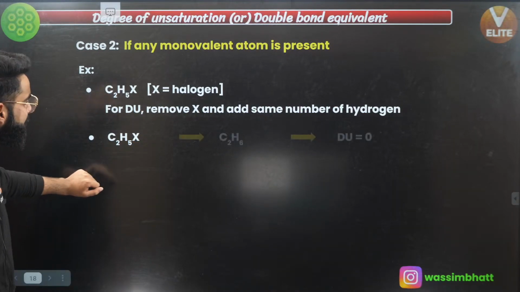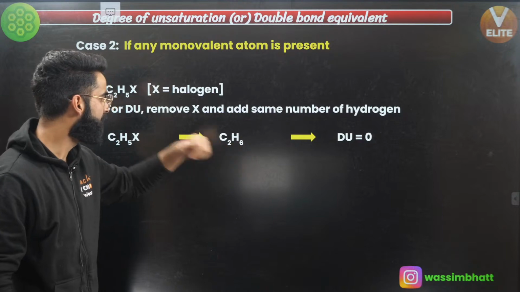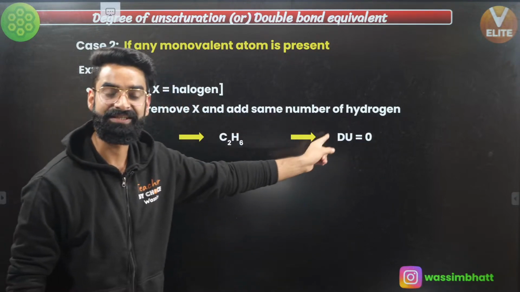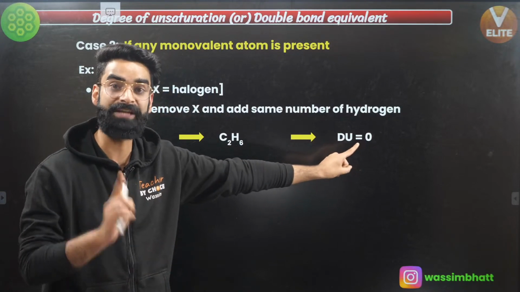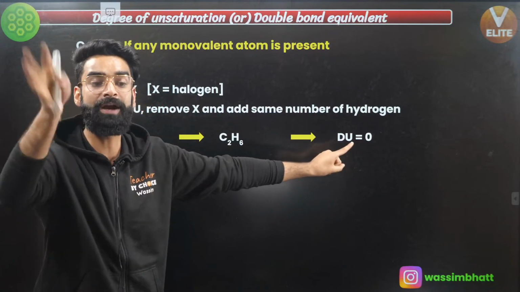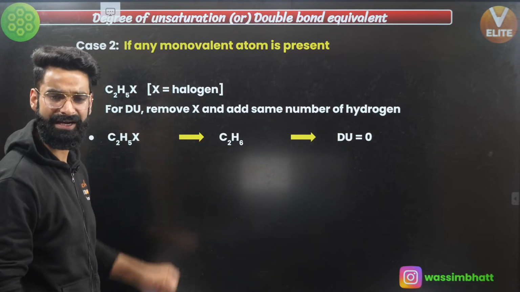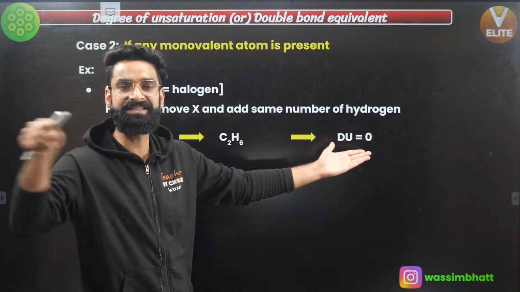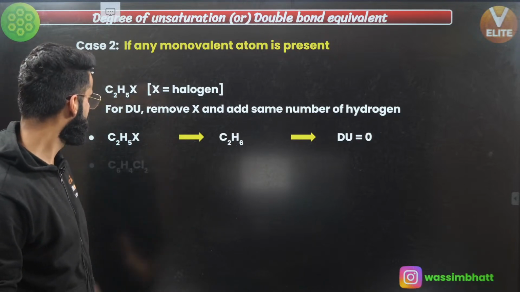So let me show you exactly. After removing the monovalent atom, you have added the hydrogen. When you calculate the DU value, it comes out to be 0. You know the formula to calculate DU, right? If the DU value is coming out to be 0, that means there can be neither a pi bond nor a ring, because you have got only 2 carbon atoms right here. Ring is not possible at all, correct? And the C2H6 structure you already know: CH3, single bond, CH3, right? Perfect. Let me take a few more examples.